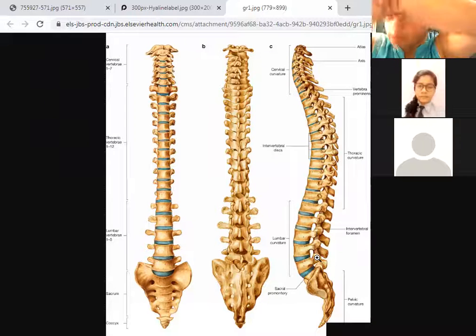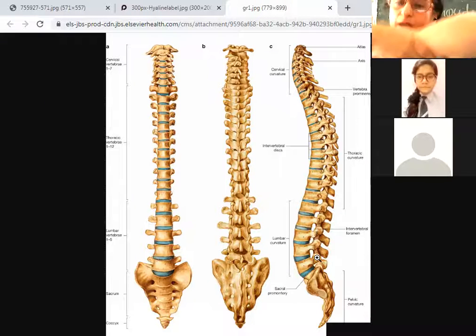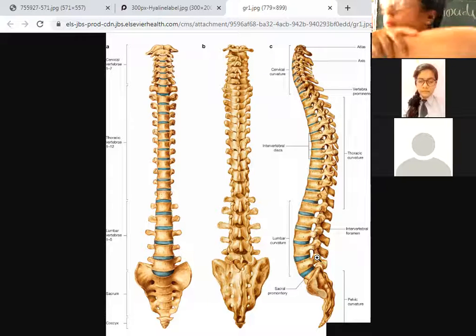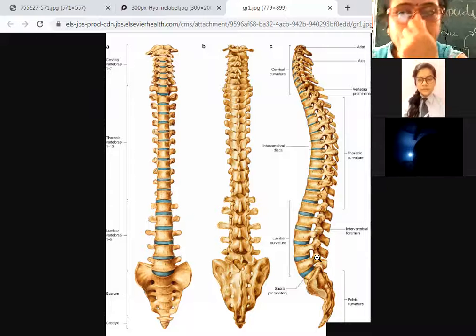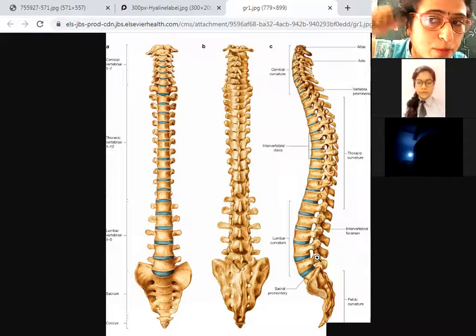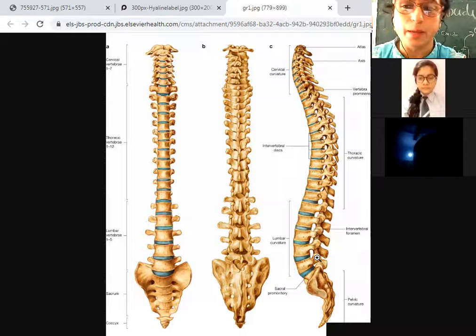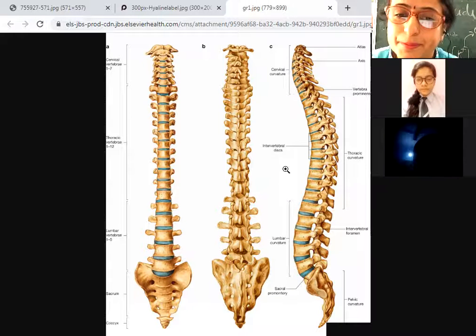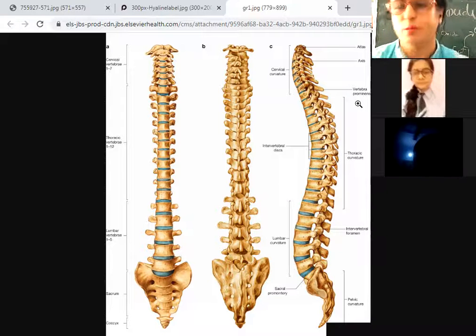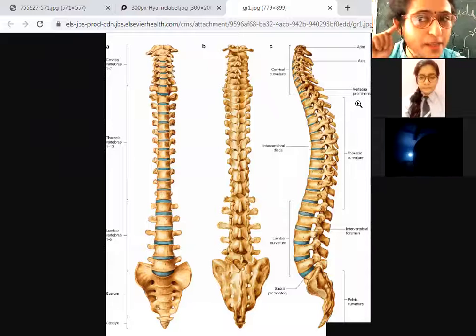No, ma'am. Is it possible? Why? If we apply more force, what will happen? Ma'am, it will break. Then how is it possible that we are able to bend it? Ma'am, because of the presence of cartilage. There is the presence of cartilage.